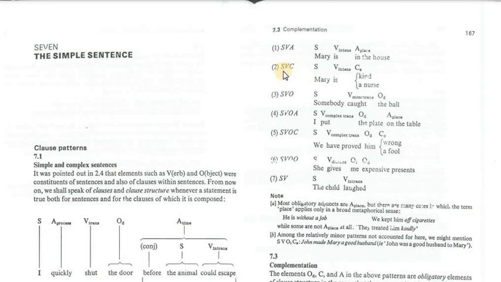The other pattern is subject-verb-complement. Mary is the subject, is again the verb, is intensive, and kind or a nurse is a complement. The complement can be in the form of an adjective, kind, or a noun phrase, a nurse, or even a pronoun when you say, "It's me." When you knock at the door and someone asks, "Who is it?" you answer, "It's me." Me here is a complement.